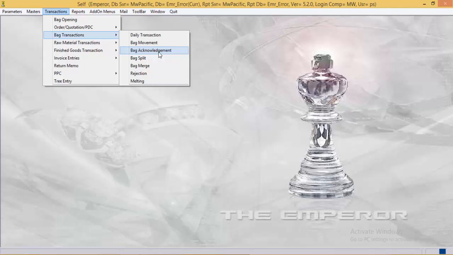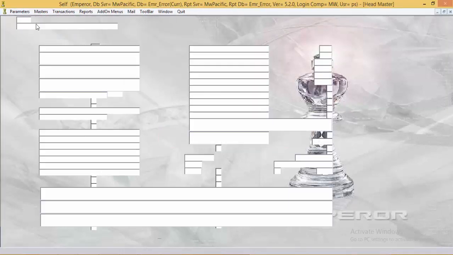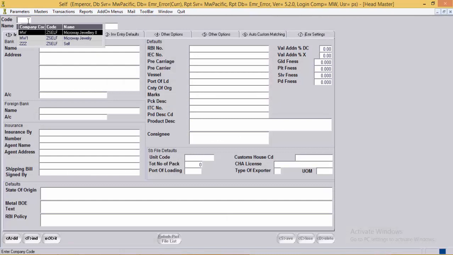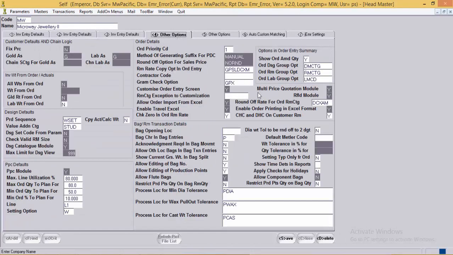Now, to start the bag acknowledgement option, the user needs to set the given option in the headmaster as yes. The option is in the headmaster in the 4th tab, acknowledgement required in bag movement entries. This option needs to be set as yes.